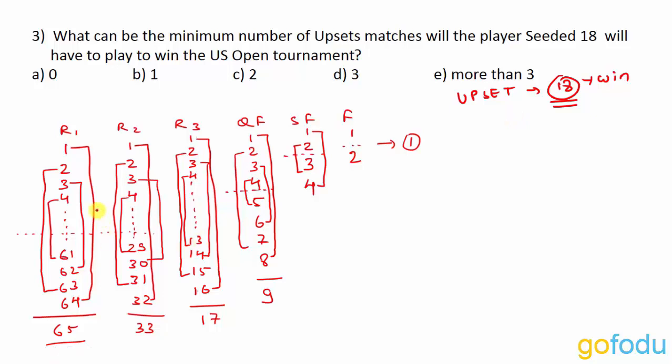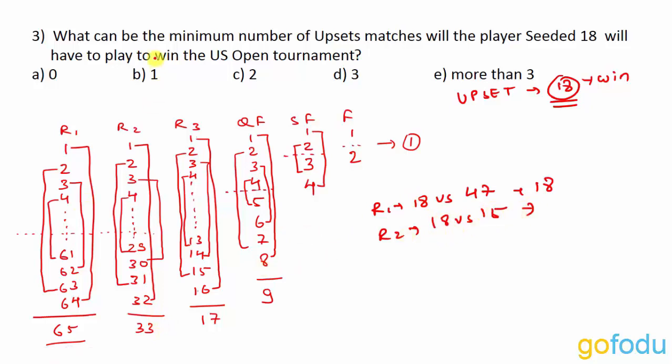So let's check. In round 1, what happens? 18 will be playing against 47. So in round 1, 18 plays against 47. 18 wins. 18 goes to round 2. In round 2, 18 will be playing against the player with seed 15. So 18 will be playing against 15.